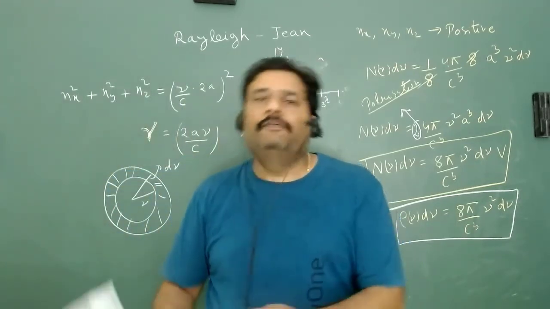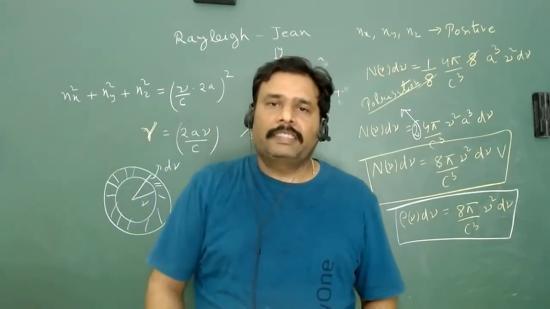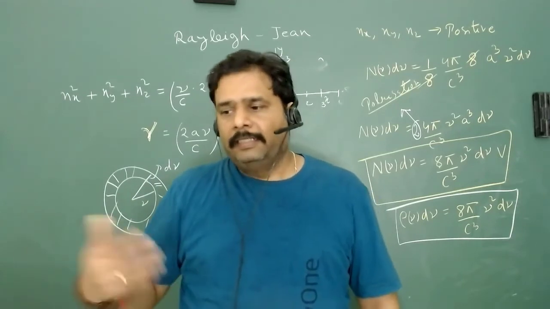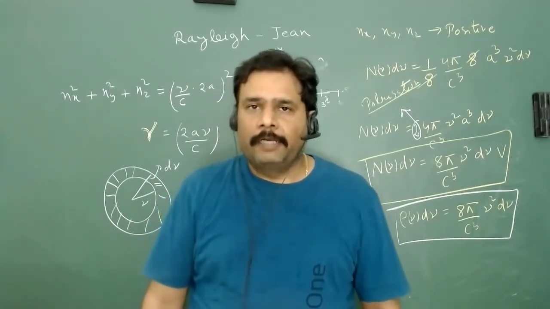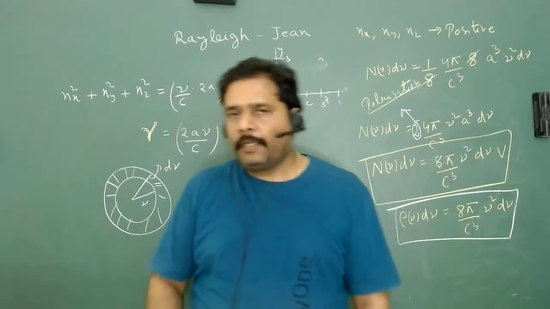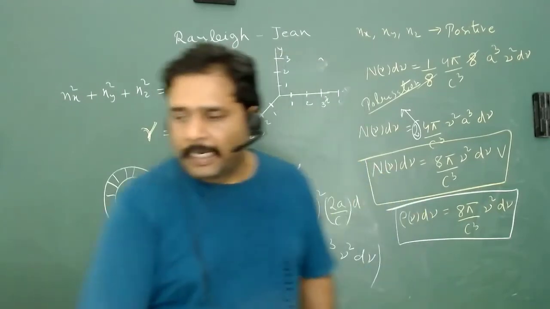And the next version is they use the Maxwell Boltzmann relationship, and then they try to explain the nature of black body radiation. That thing we will do in the next class. Next class I will start from here.